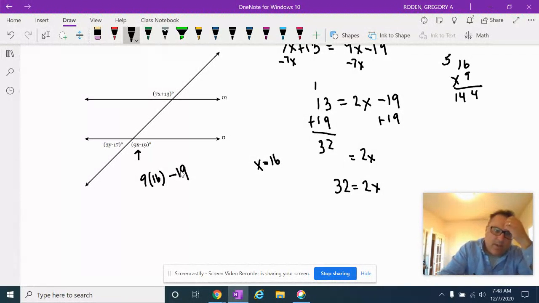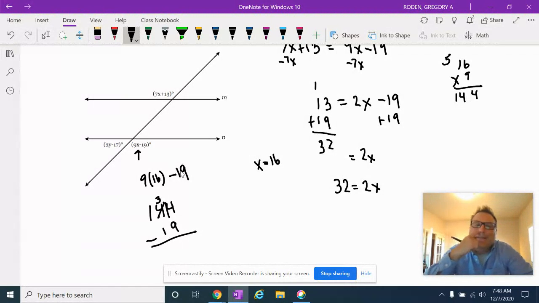So we get 144 minus 19. 14 minus 9 is what? 5, right? 14 minus 9 is 5. And 3 minus 1 is 2. So we get 125. So this angle right here is 125.